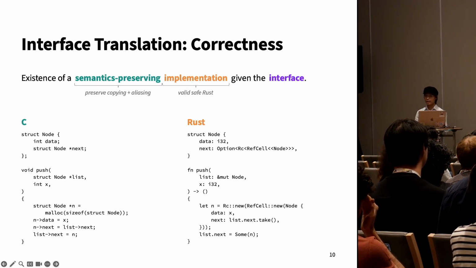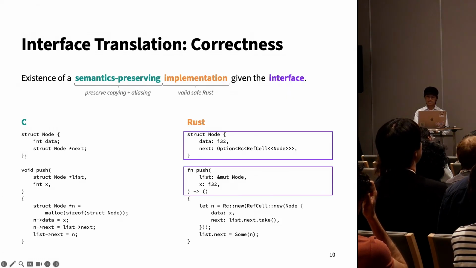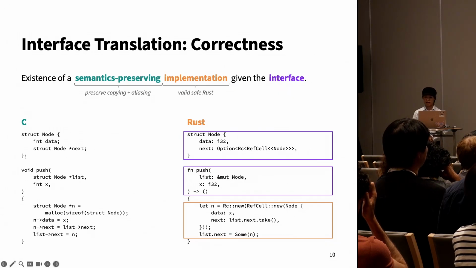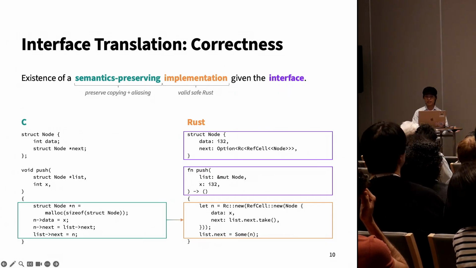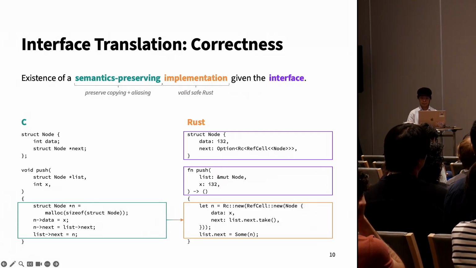We say that a Rust interface is correct if, given that Rust interface, there exists a safe Rust implementation that preserves the copying and aliasing semantics present in the original C program.